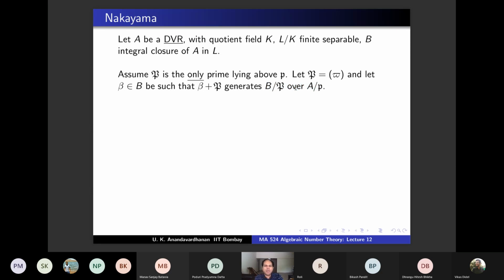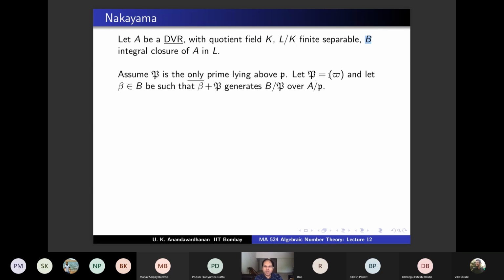Okay, and I'm going to claim that in this particular situation, B is generated over A as a ring in a finite way. You want to take a guess? Everything is there in the slide. I want to have a nice claim. What is the nicest claim that you can think of from this slide?